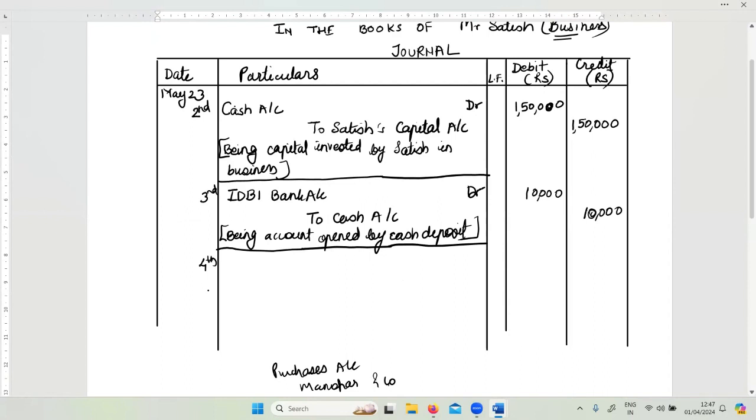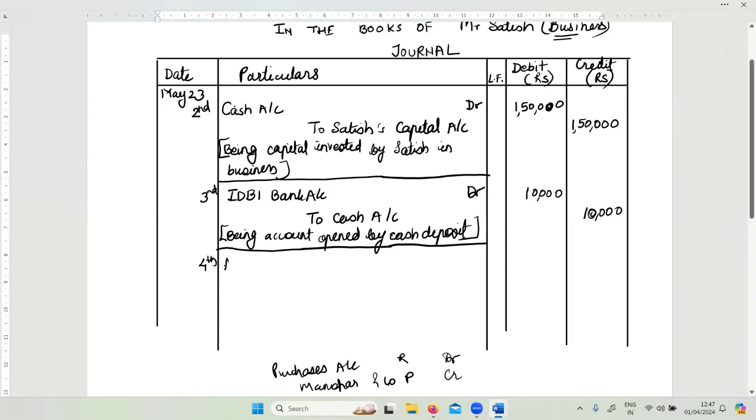So let's put it here. Purchases, what type of account do we say? It's either goods account or real account. Manohar and Company, personal account. Purchases, goods are coming into the business, so debit. Manohar and Company is the giver of those goods, so credit. Fine. So giver's account, credit. I'm applying the rules. If you're still confused, go back to the video, learn the rules well, and come back here. Okay. Let's take the first one now.